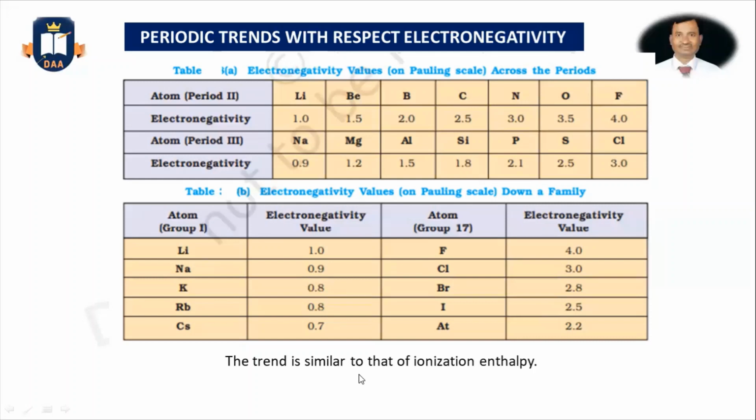This is similar to that of the ionization enthalpy. During the class related to the periodic trends of ionization enthalpy, we have seen the same type of trends as electronegativity.